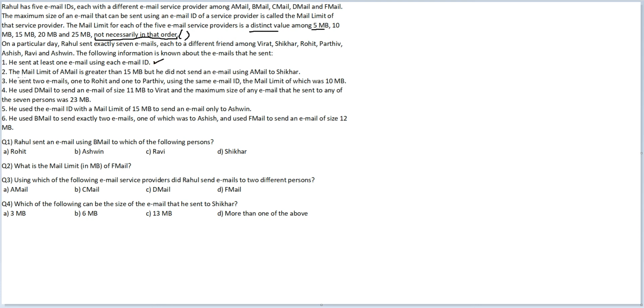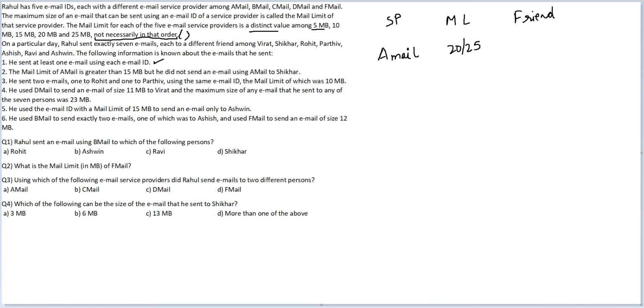Okay. The mail limit of A mail is greater than 15 MB, but he did not send an email using A mail to Shikhar. So I'll write it down. A mail, this is the service provider. And then mail limit. So I will call it mail limit is greater than 15 MB. So it will either be 20 or 25. And then it will be to the friend that it has gone. I know Shikhar cannot come here. Okay.